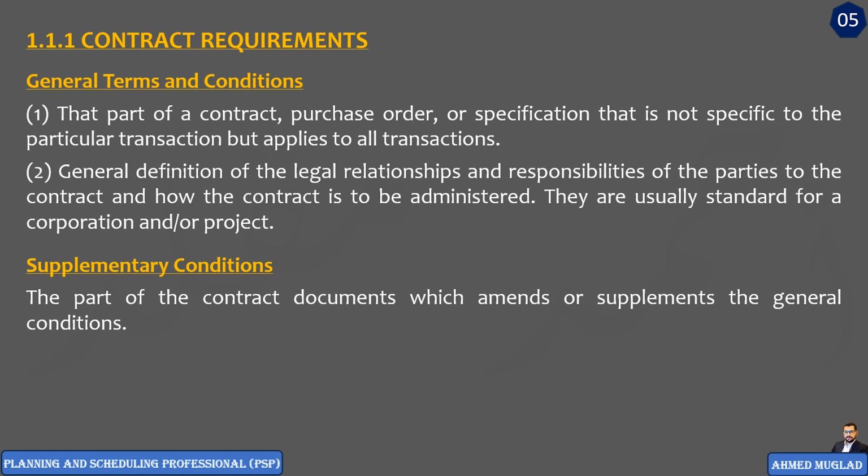Supplementary conditions are usually issued as a separate document to describe the unique conditions of the contract to a particular owner or to a particular project. It is an amendment to general conditions, so it does not change the entire existing general conditions, but does add or modify some new or unique items to a particular project.